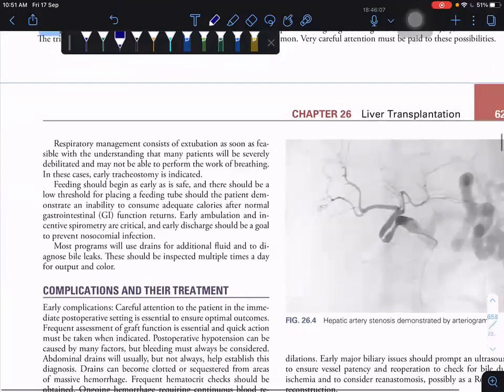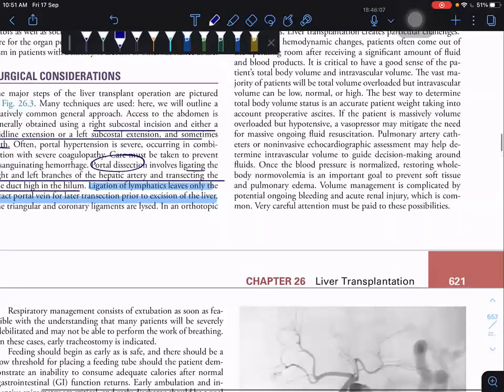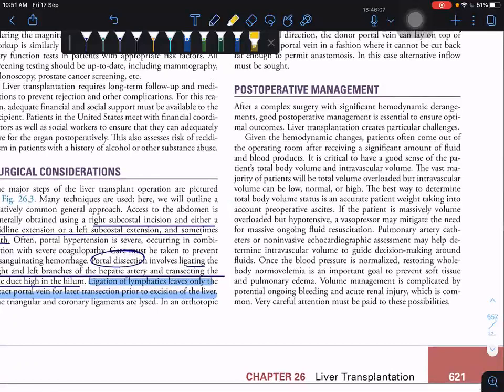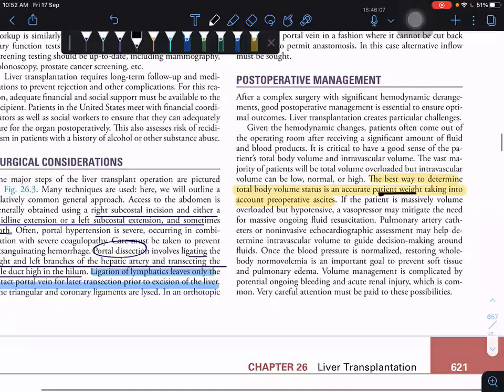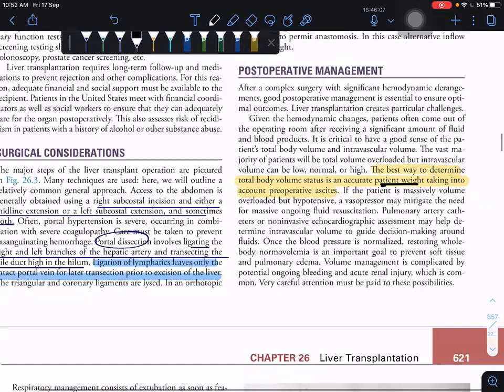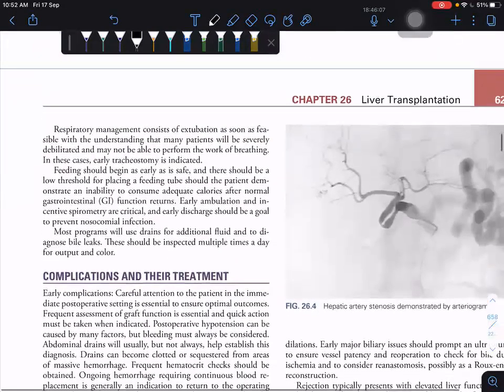Then you come to post-operative management. The best way to determine total body volume status is an accurate patient weight, taking into account preoperative ascites. So patient weight is the main thing. Feeding should be initiated very early, and the drain should be used to diagnose bile leaks.